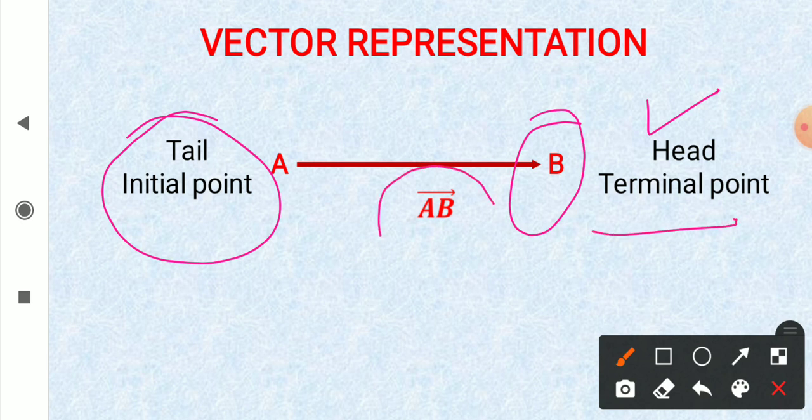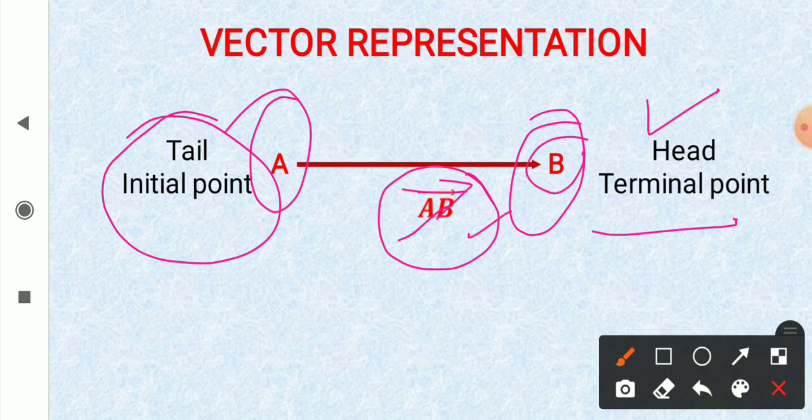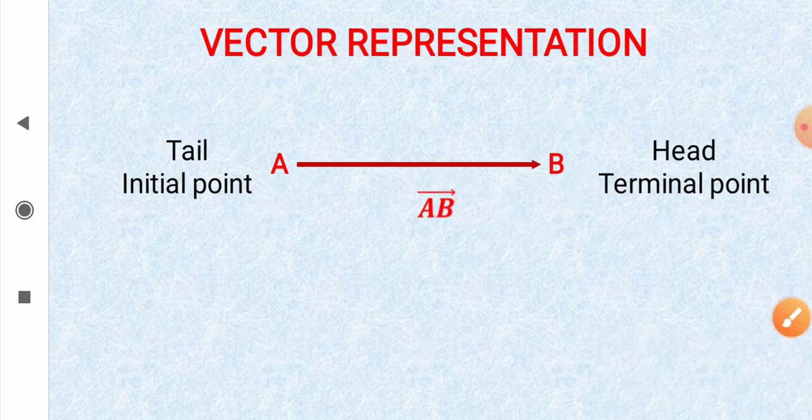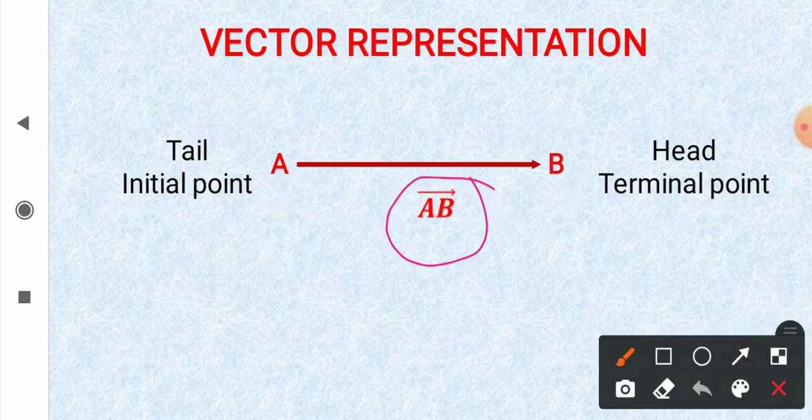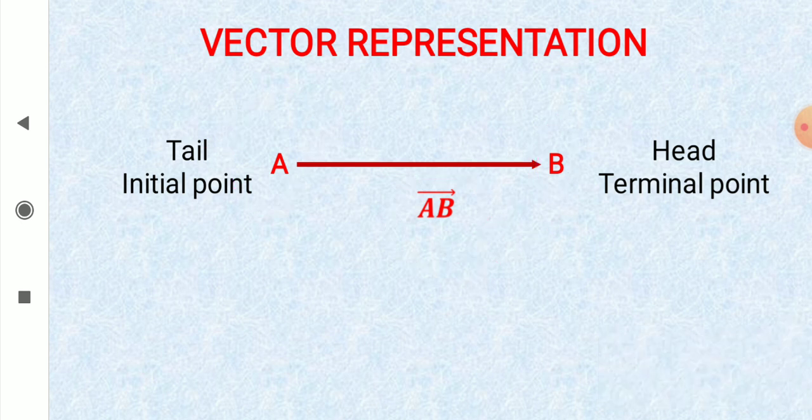To represent it, first you write the initial point A, then the final point B, and put an arrow over it. Right? So in writing, we can write a vector this way, or in place of these two letters, we can use a single letter also.